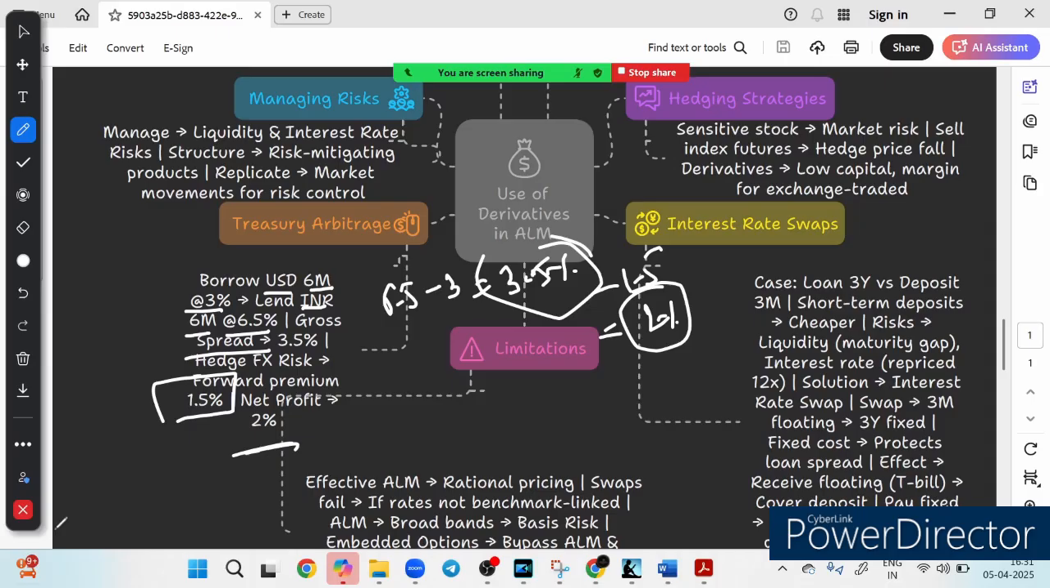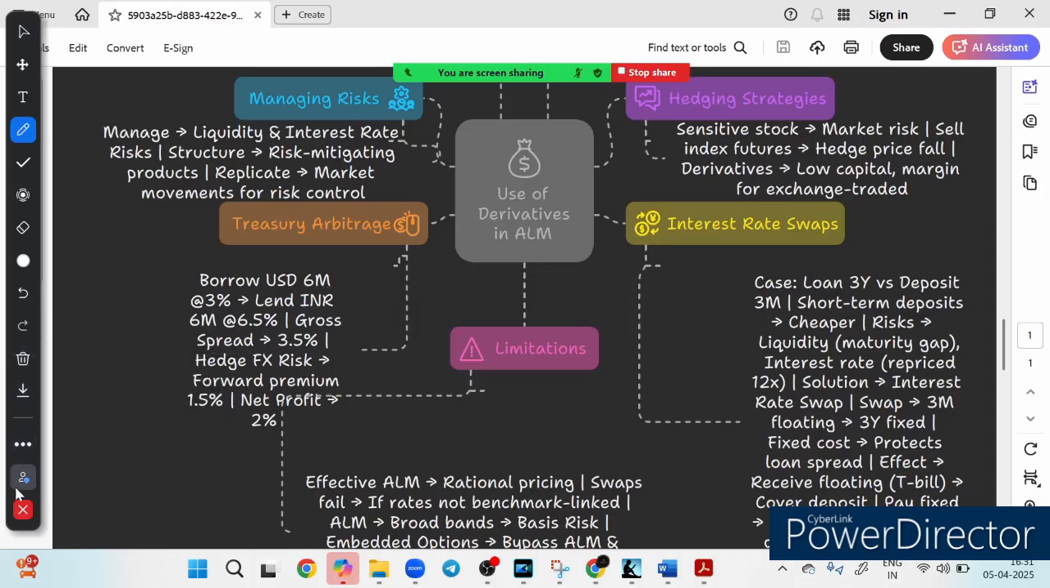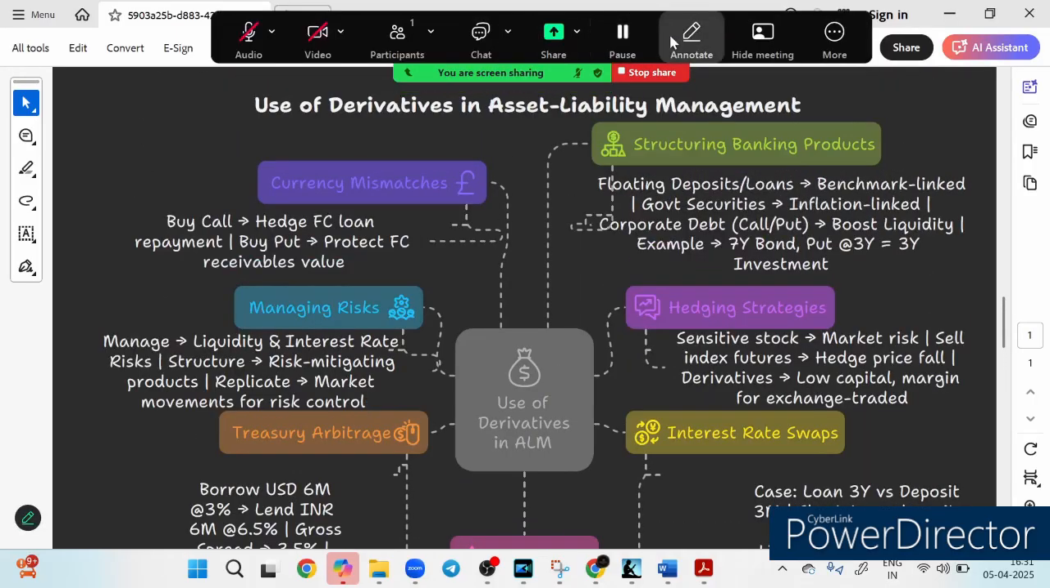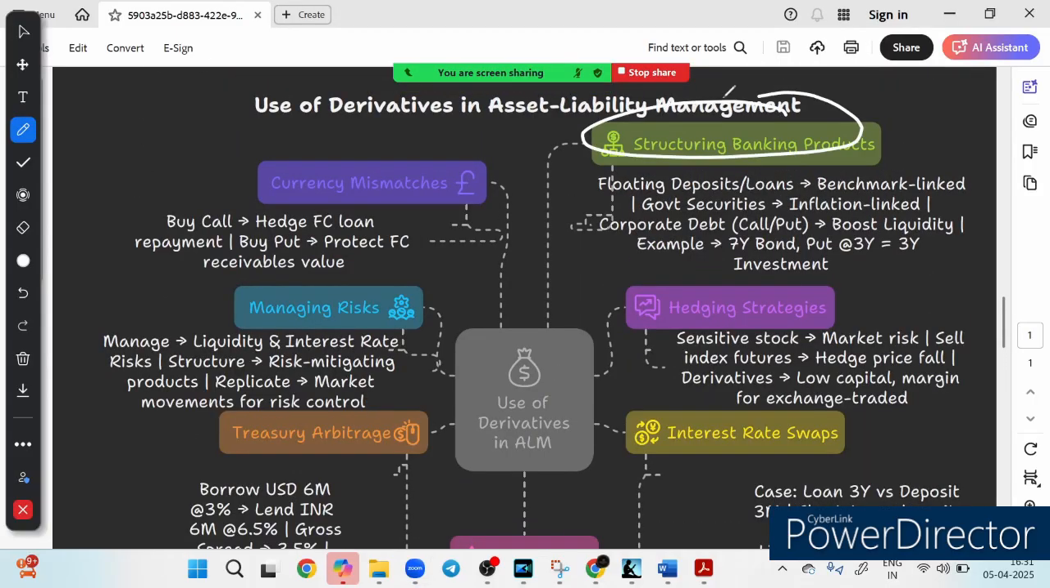Now friends, let's look at how we structure banking products. How do we structure the banking product? Let's see the top right corner. Basically there is something called floating deposit or floating loan. If the product is a floating deposit or floating loan, then it is linked to the benchmark for better control. Better to link it to the benchmark. This is how you control them.